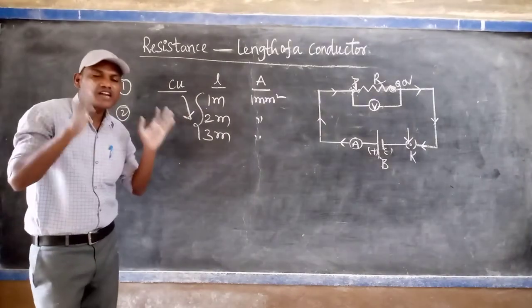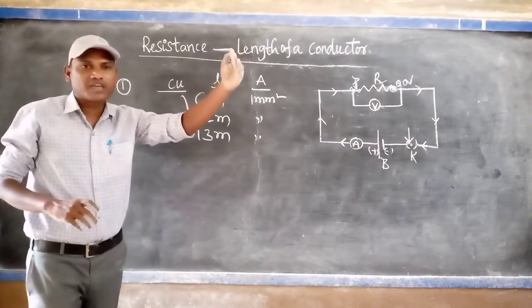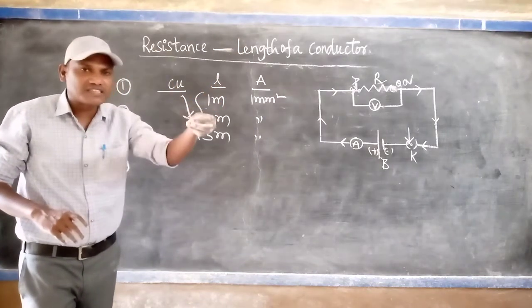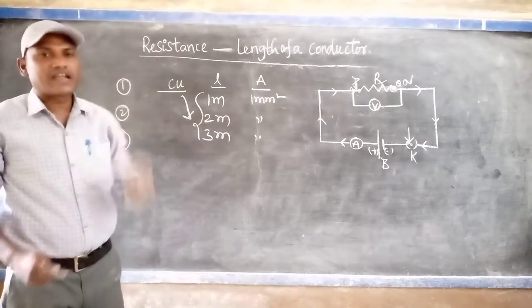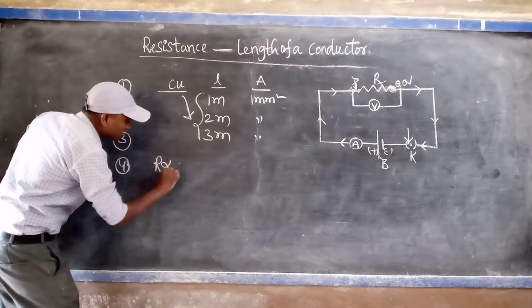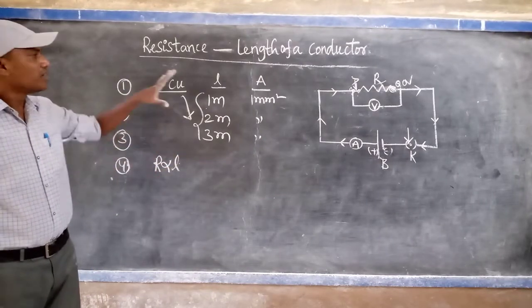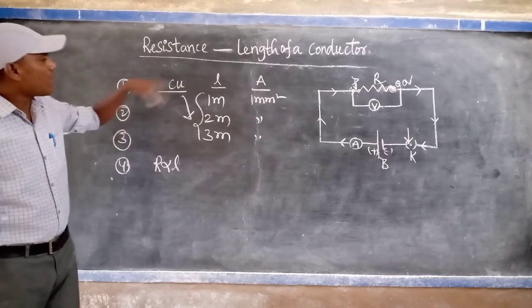That's why we conclude that if the length of the conductor increases, the flow of current decreases, which means the resistance of the conductor also increases. That's why we can say that R is directly proportional to L. Up to this point we can write during the examination. But what is the reason?